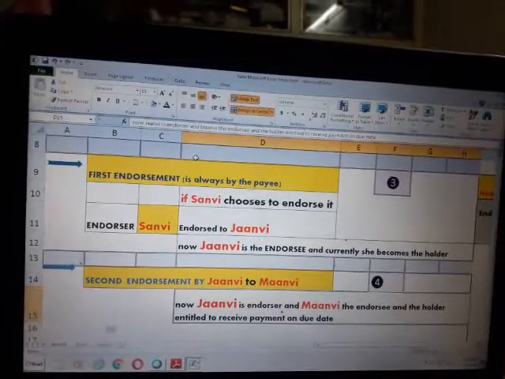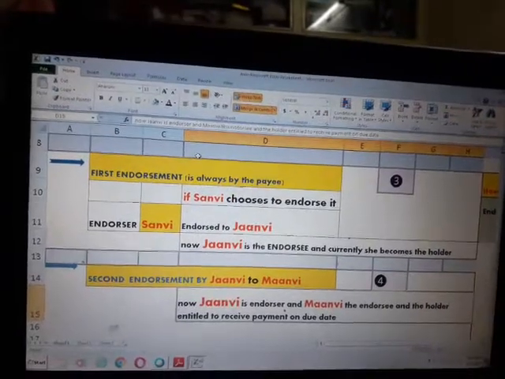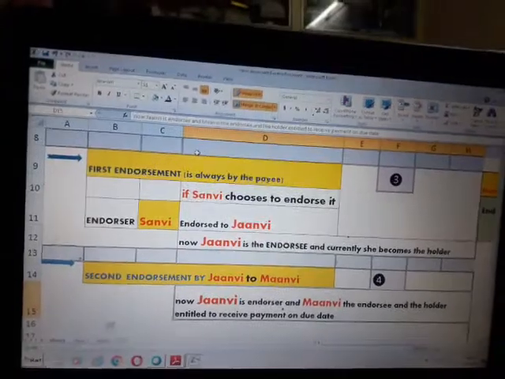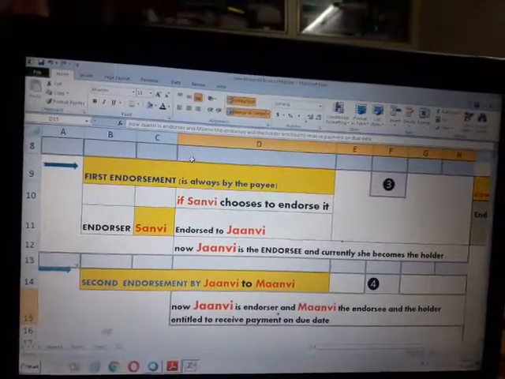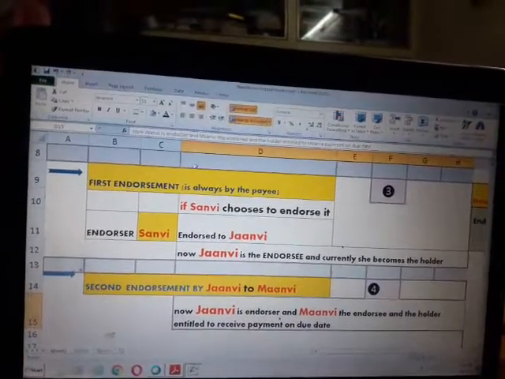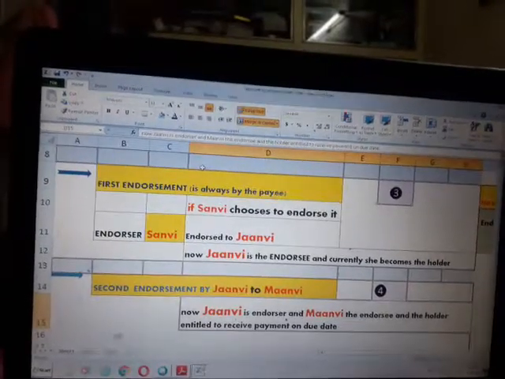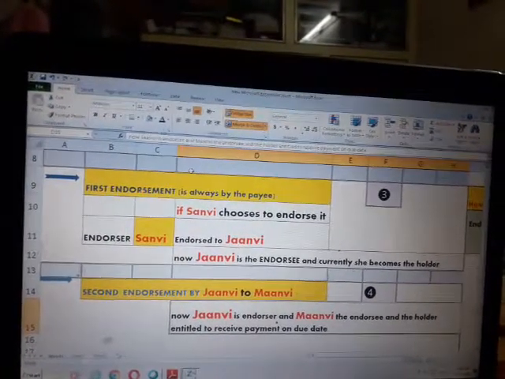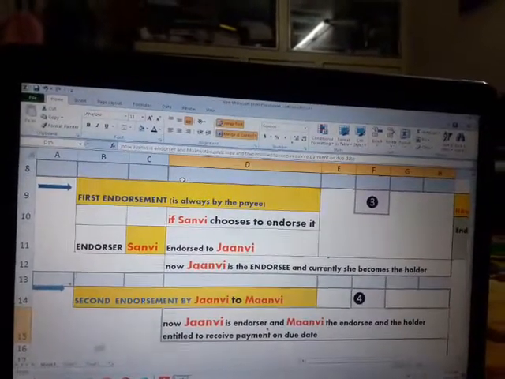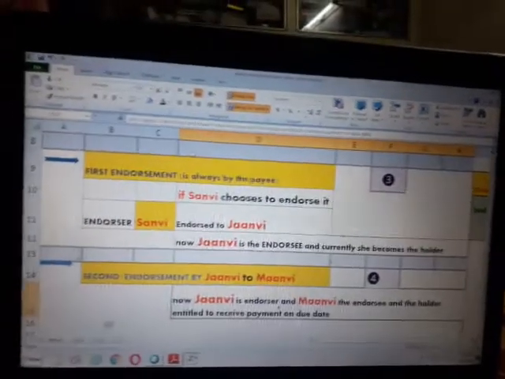So endorsement here means that when the instrument is an order instrument, the person who has to transfer that instrument has to put the name of the endorsee, or the recipient, on the back of the instrument, sign it, and then deliver that instrument. So in this case, Sanvi becomes the endorser and Janvi becomes the endorsee, right? Because Janvi has become the endorsee, she is now entitled to receive the payment on the due date. So that way she also becomes the holder of this instrument currently.